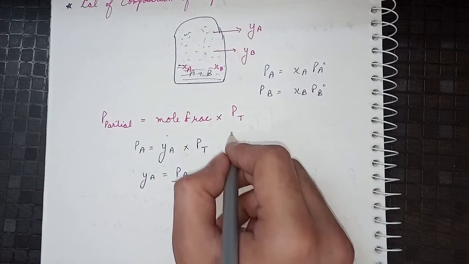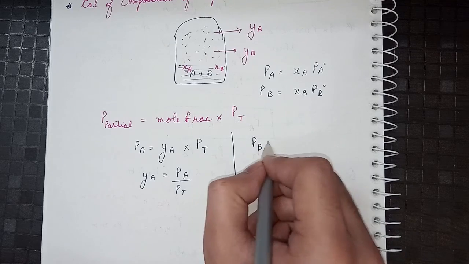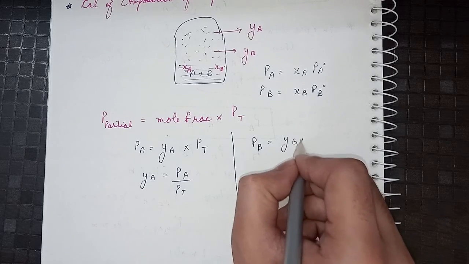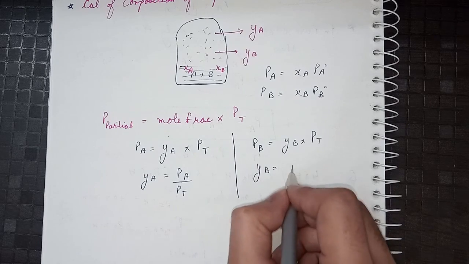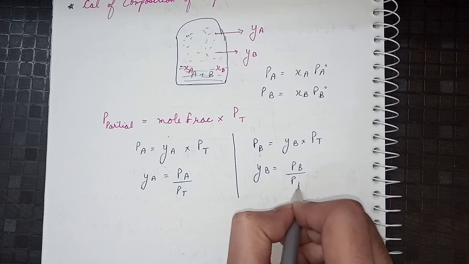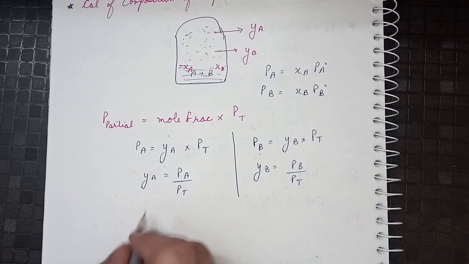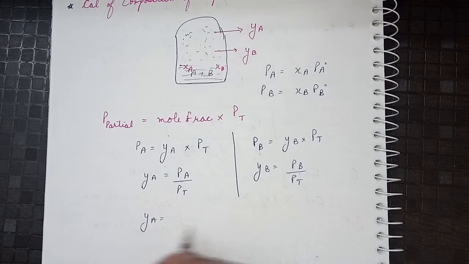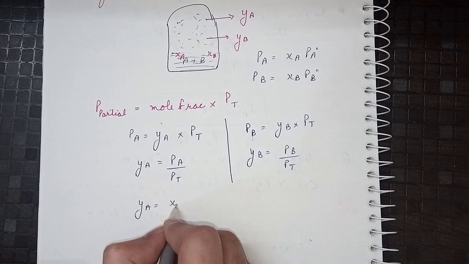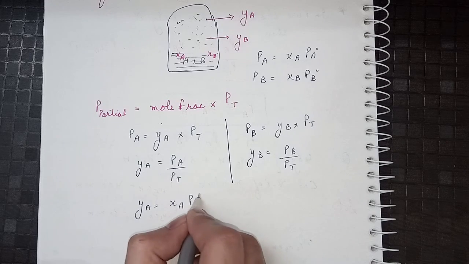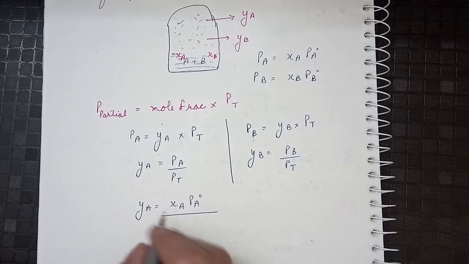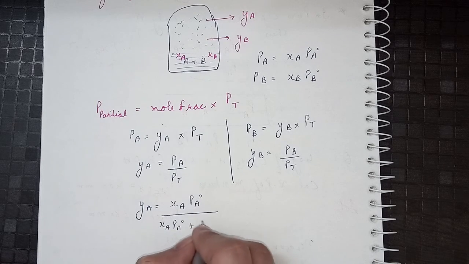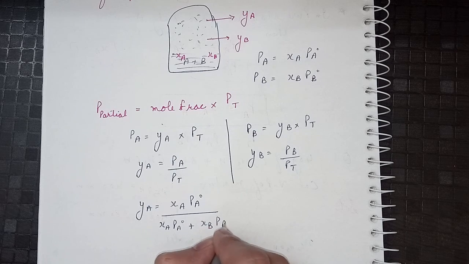Similarly for B, PB will be equal to YB into PT, and YB will become PB over PT. So YA is equal to PA, and PA we know is equal to XA PA naught, over P total, which will be the summation of both PA and PB, that is XA PA naught plus XB PB naught.